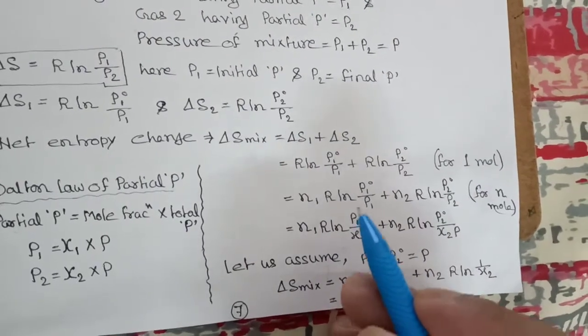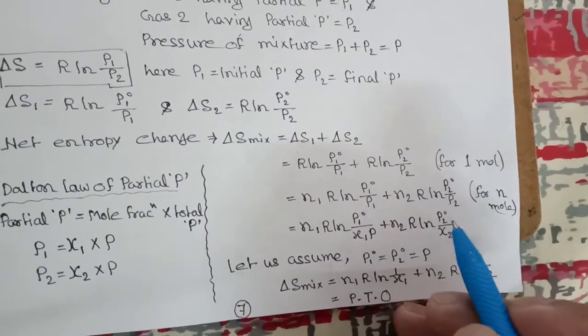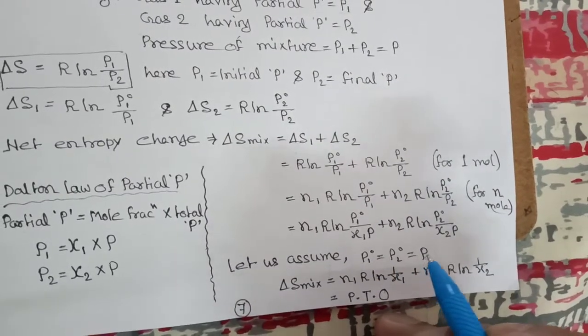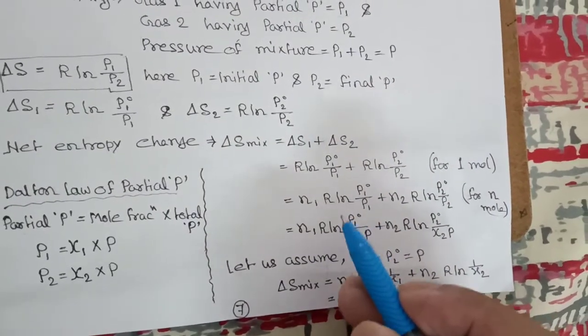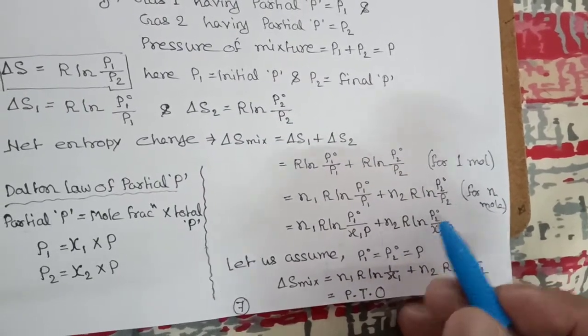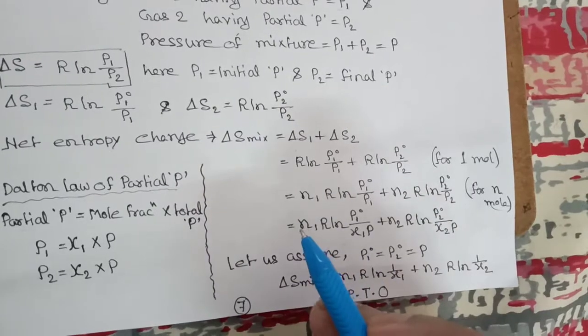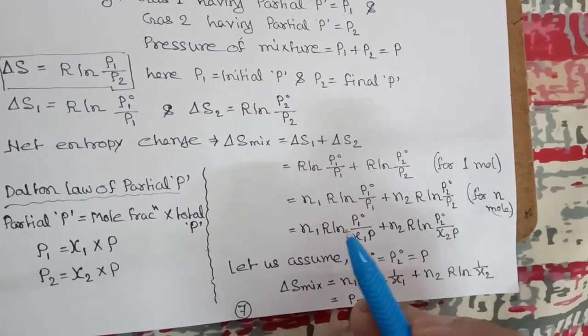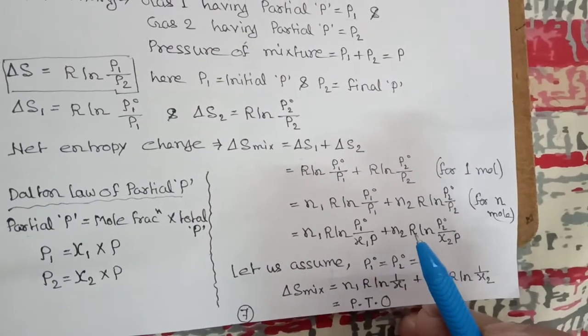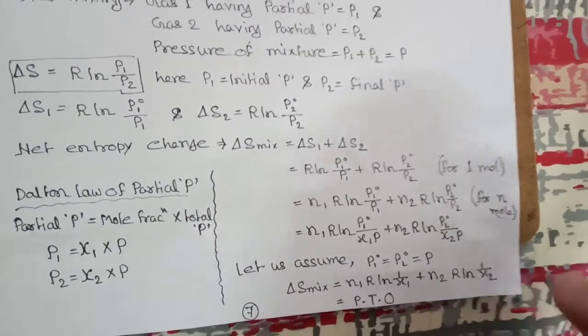In place of P1 naught we can write P, and in place of P2 naught we will write P. So P and P will cancel out in both cases. There will be N1 R ln 1 by x1, and here N2 R ln 1 by x2.